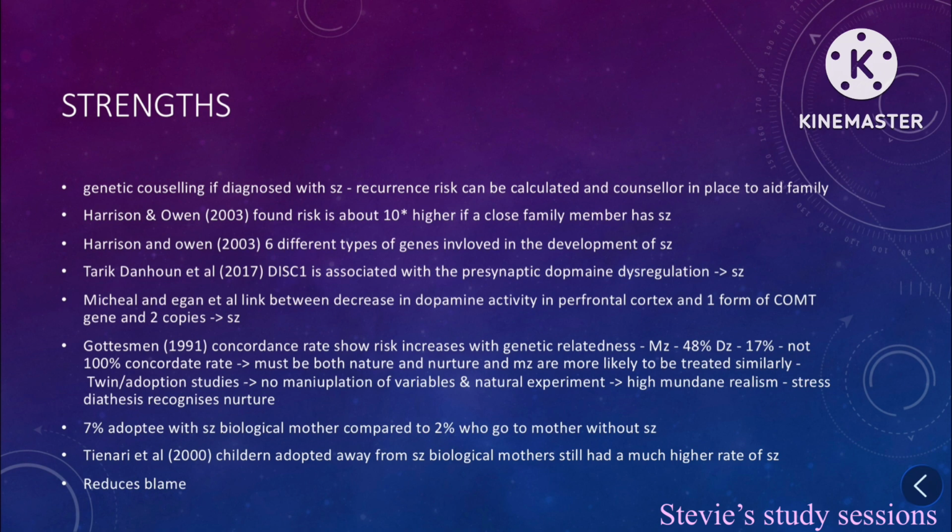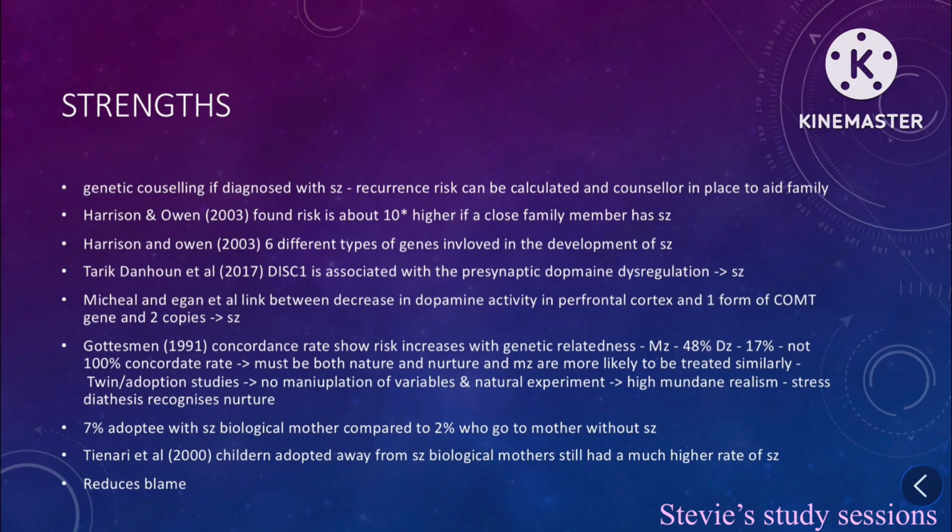Strengths. Genetic counselling: if diagnosed with schizophrenia, risk can be calculated and counselling can be put in place to aid the family. Harrison and Owen, 2003, found that risk was about 10% higher in close family members of people with schizophrenia. Harrison and Owen, 2003, found 6 different types of genes involved in the development of schizophrenia.